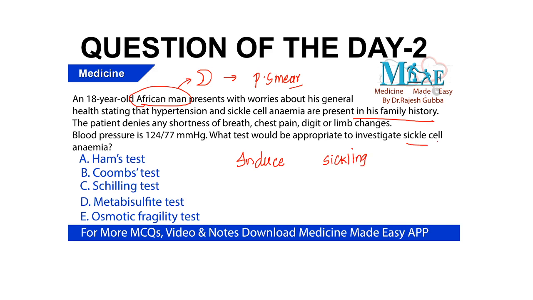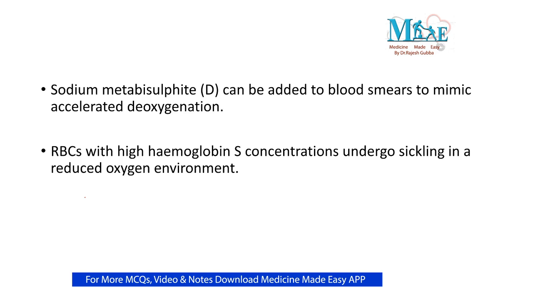Now, in patients with sickle cell anemia, if the individual is exposed to hypoxia, if there is reduced oxygen in the individual, there will be acceleration of the sickling. Even the normal biconcave RBC will get sickled if the individual has sickle cell anemia and is exposed to hypoxia. Now, how to induce that hypoxia? We use metabisulfite. What does this metabisulfite do?